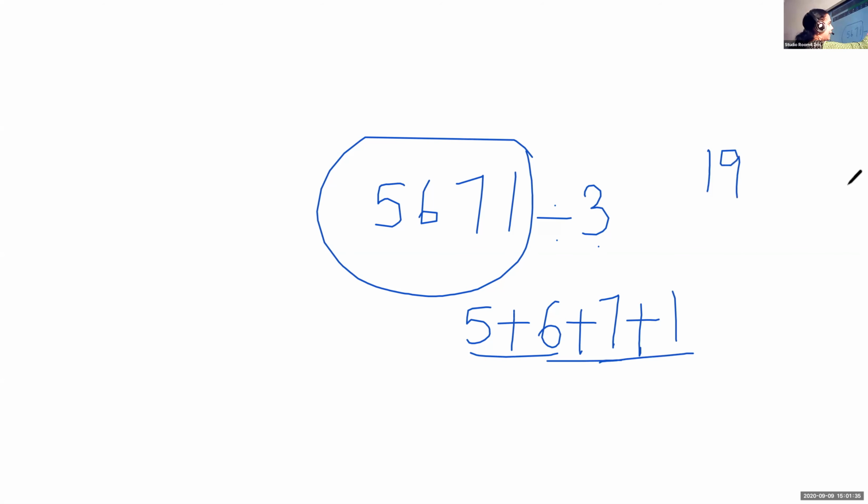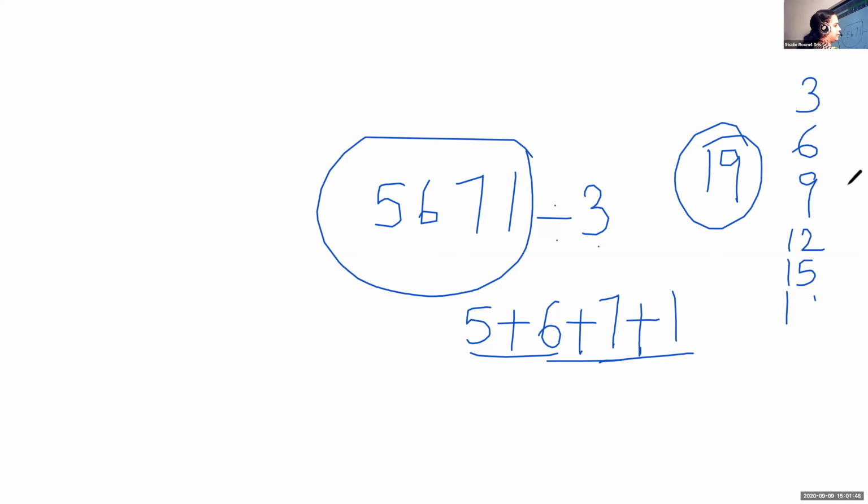Can you see this 19 in the table of 3? No. 3, 6, 9, 12, 5 3s are 15, 6 3s are 18, then 21. So this 19 is not there in the table of 3. That means we cannot divide this number by 3.